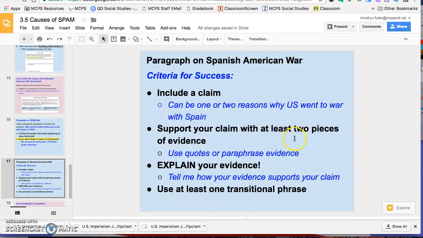So support your claim with at least two pieces of evidence. You can use quotes if you like, or you can paraphrase. Put it in your own words. Think about what you wrote in your organizer and put it into your own phrasing, how you want to say it. Another important piece is making sure you explain your evidence. Don't just drop a quote on me. Tell me what that quote means. Explain how that quote supports your claim. And last but not least, I need you to use one transitional phrase, like however, because of, in addition to.